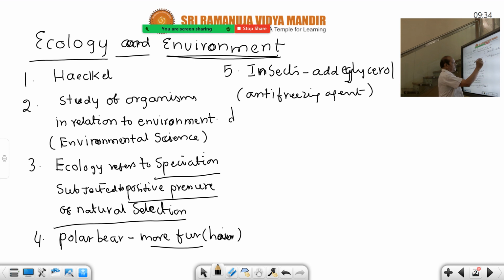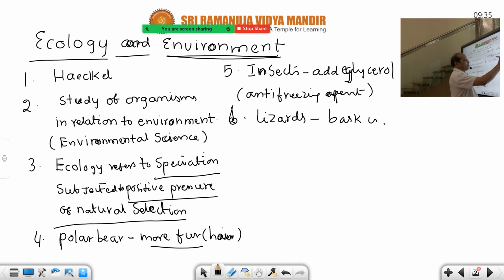Even the lizards, for example, desert lizards you take. North American desert lizards bask in the sun. Basking means just like humans in winter, when the severe cold conditions are there and cold breeze comes, we too cannot tolerate. Generally, if you go to a village, all villagers bask in the sun. So to warm up the body, lizards bask in the sun.